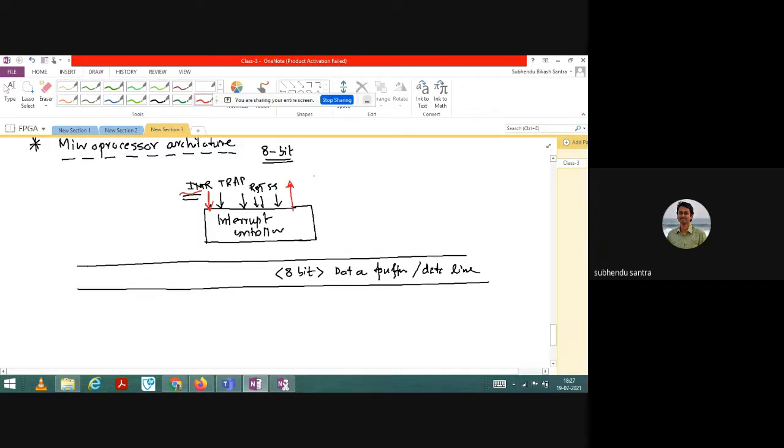So that is called INTA, and it is an active low signal. Always remember, that is the problem of the microprocessor: all the signals are active low, not active high. However, the INTR is an active high signal. What is the meaning of active high? It is basically going from 0 to 1. Active low means the system will activate when the clock goes from 1 to 0.